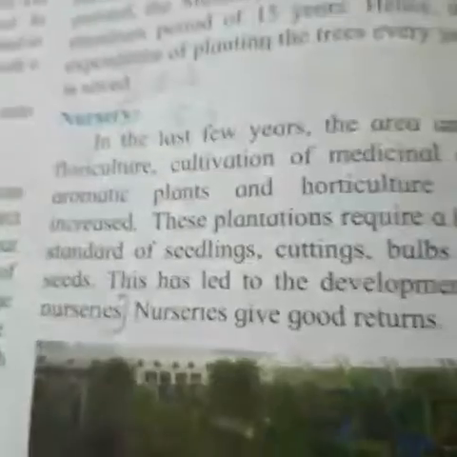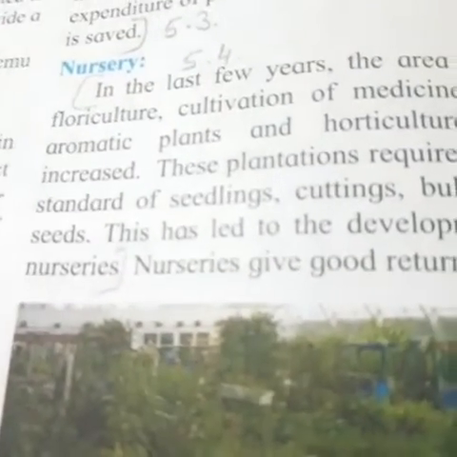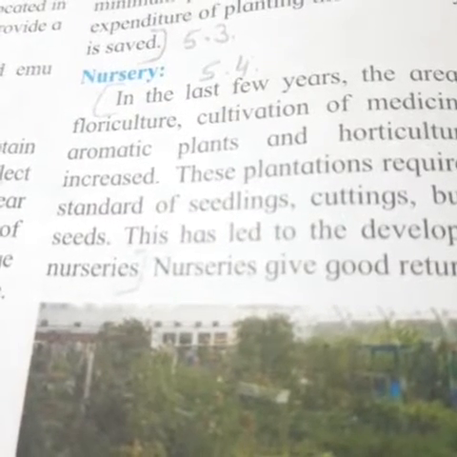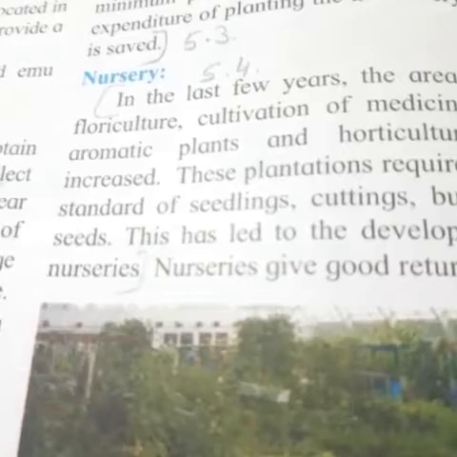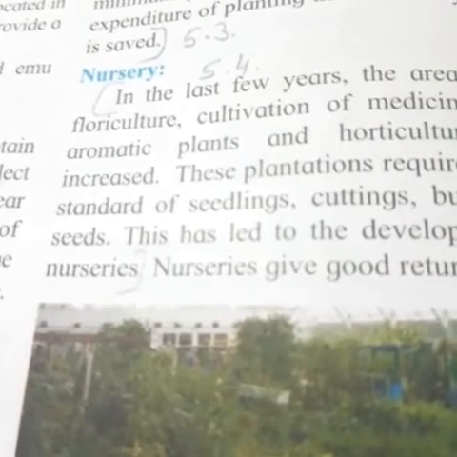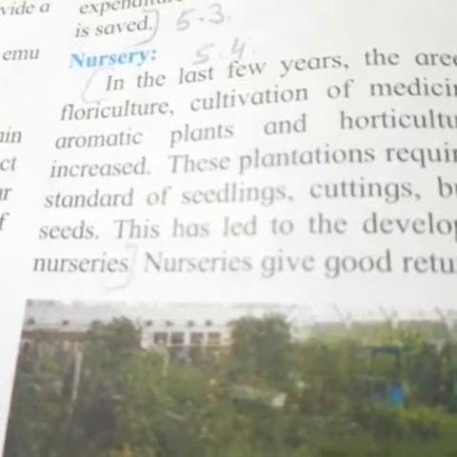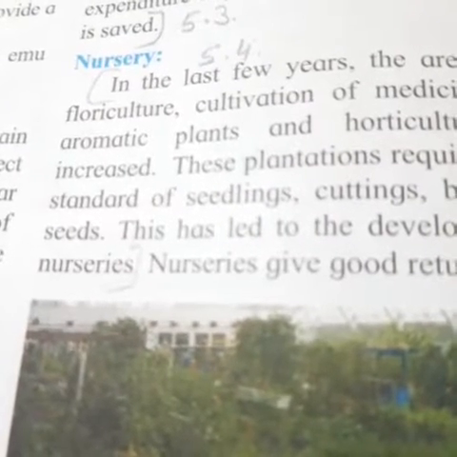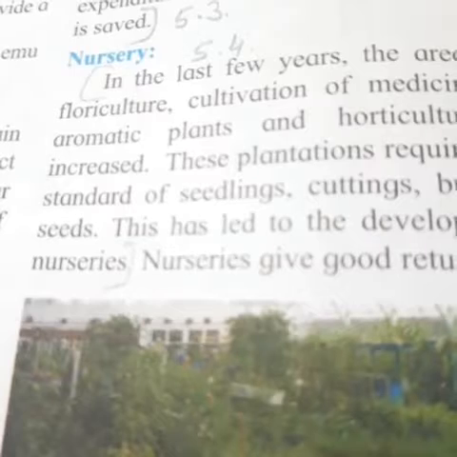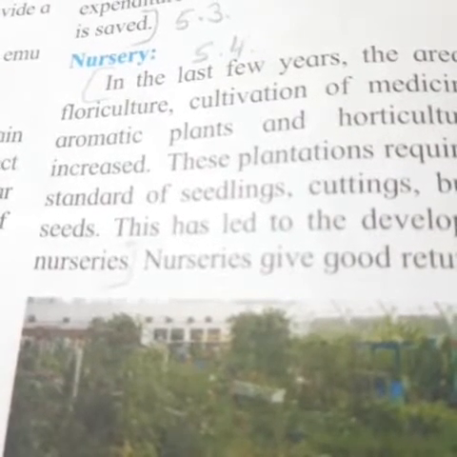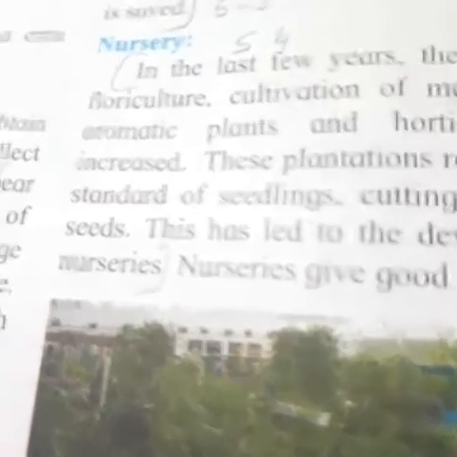So in this paragraph they have explained that in the last few years floriculture and cultivating medicinal and aromatic plants and horticulture have increased. Now this nursery requires a high standard of seedlings, then cuttings, then bulbs and seeds. Now this is used for the development of nurseries, and nurseries give very good returns.